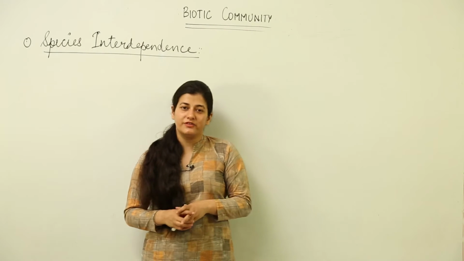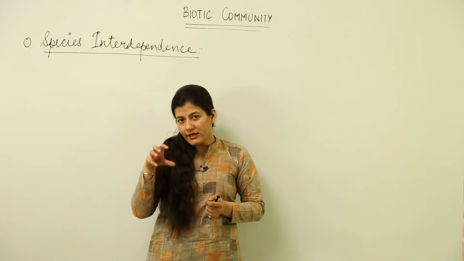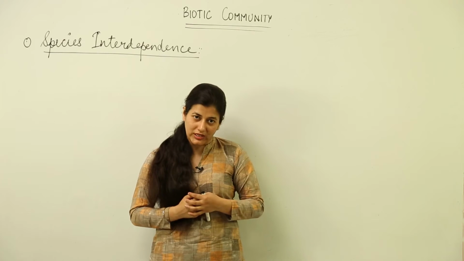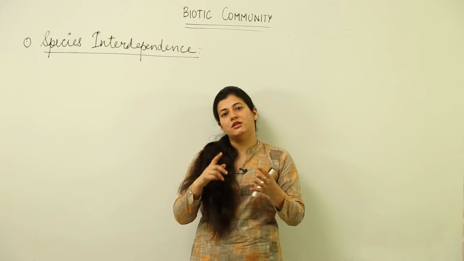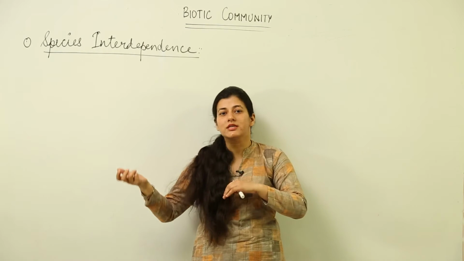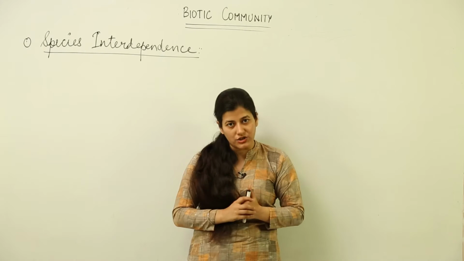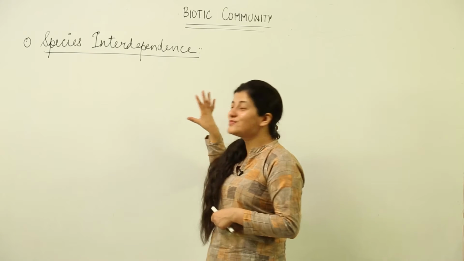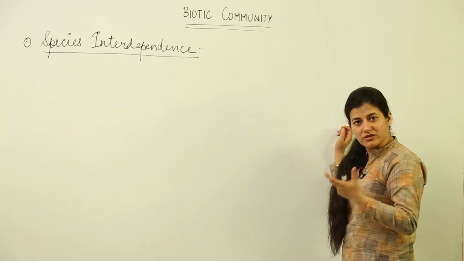Within an ecosystem, we have certain communities which are interacting with each other, and within each biotic community, we have certain species which again are interacting within themselves. Now, in a biotic community, there is a certain amount of species interdependence. That means each species is dependent on some other species to a certain extent, and there are one-to-one species interactions. What we are dealing with in this particular lesson is the interdependence between the species in the given biotic community.